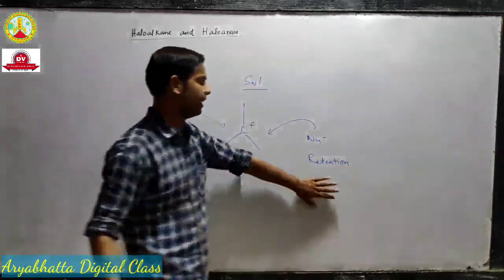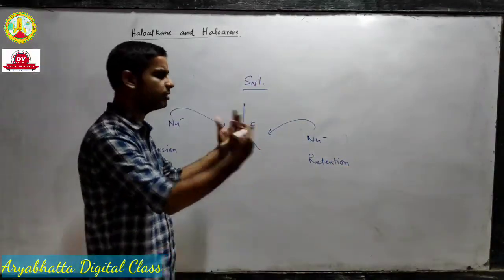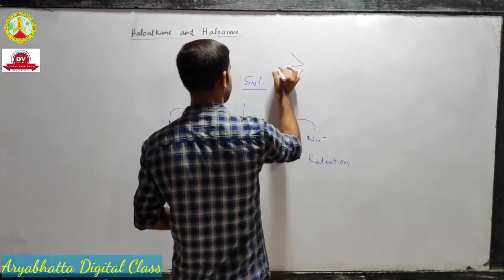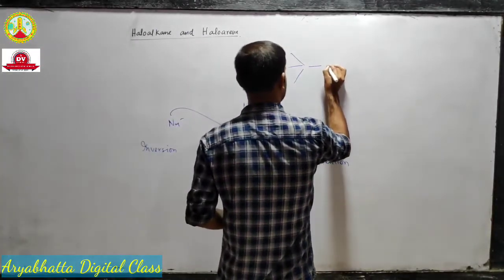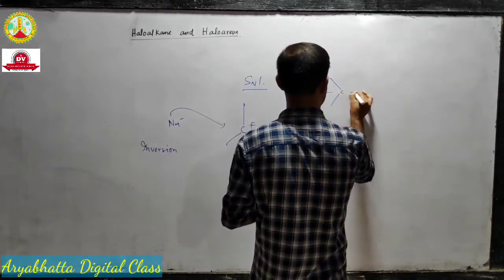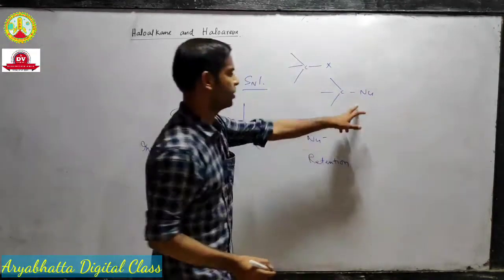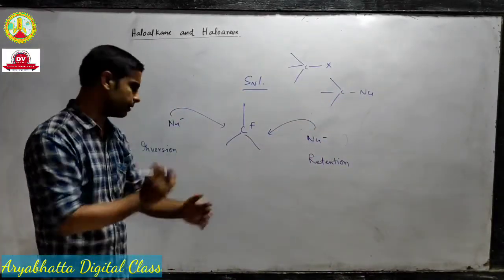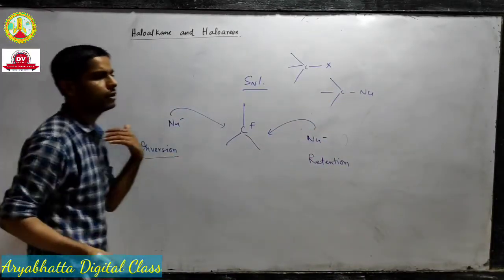This is called retention of the image. When the image remains the same, that means if the reactant was like this and the product is like this, this is called retention of the structure, and if it gets inverted, then it's called inversion of the structure.